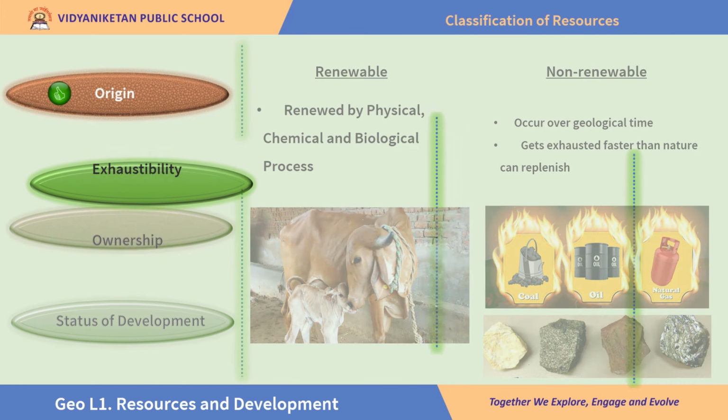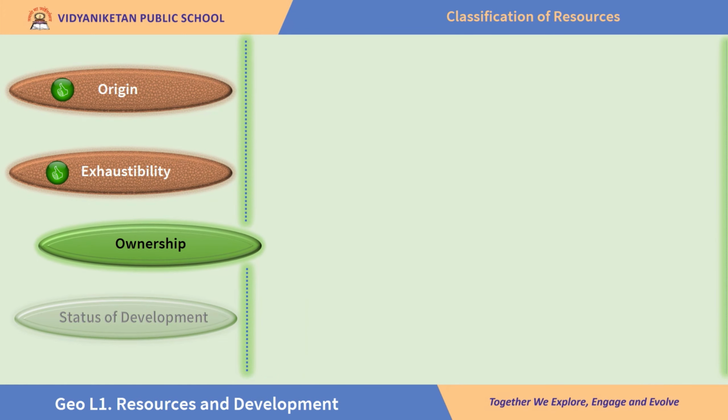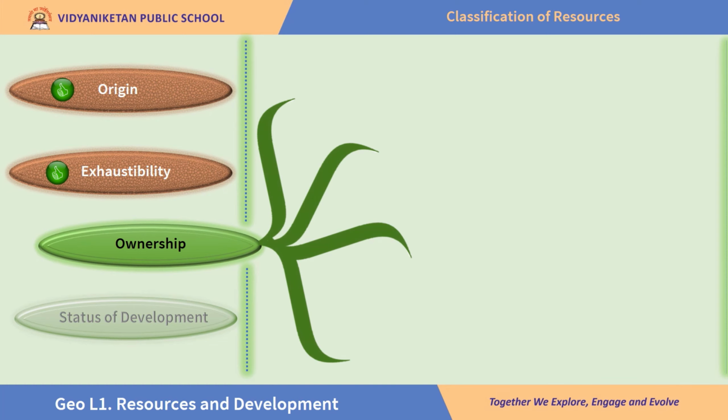The next classification is based on ownership. On this basis, we classify resources into four different categories: individual resources, community resources, national resources, and international resources. Let's learn them one by one.